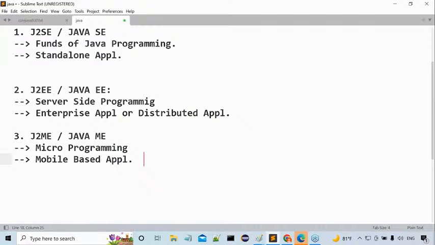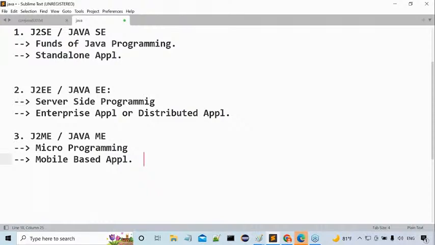Okay, sir. Still, I'm not getting a complete answer for my question. You are giving some indirect answers to me. J2SE, you have to learn. Okay, that's fine, I understood. Half of the part of J2EE, you are saying. What is the part of J2EE? How much of J2EE do I have to learn? But still, my answer is not coming.